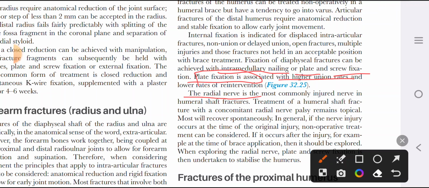A radial nerve injury is the most commonly injured nerve with humeral shaft fracture because it is in close contact with the spiral groove of the humerus. So, if there is a humeral shaft fracture and there is a concomitant radial nerve injury, we can treat it conservatively and hope for the expectant treatment. But if at the time of humeral shaft fracture the radial nerve was intact and we were applying a cast and the radial nerve got injured, then we have to explore it.